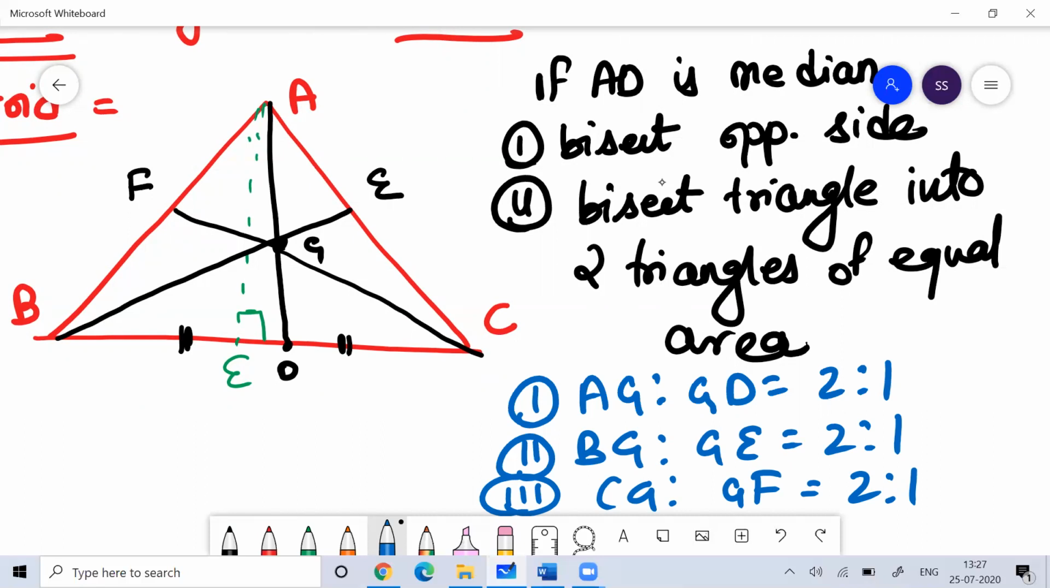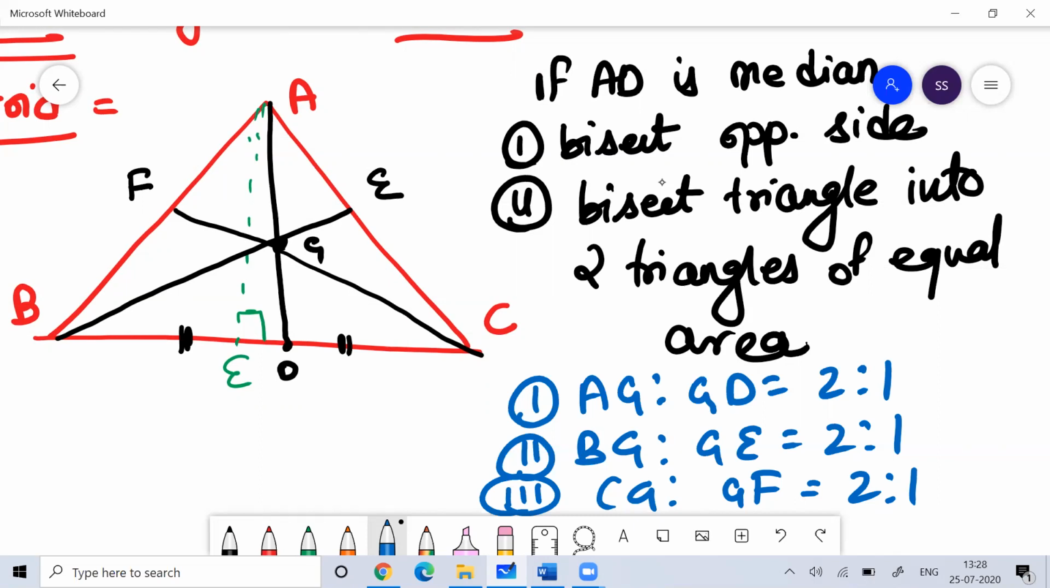Keep that in your mind whenever you talk about the centroid. The centroid divides the median in the ratio 2 is to 1. That is a very important property whenever we discuss centroids.